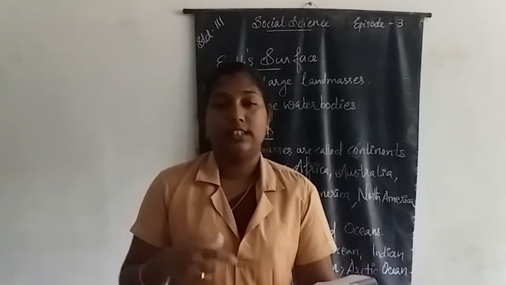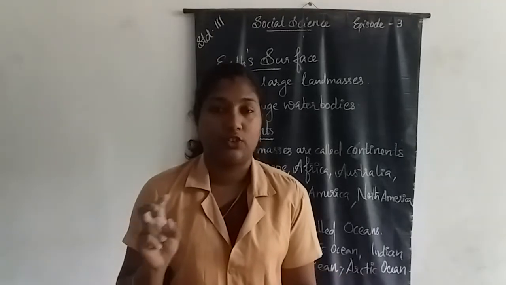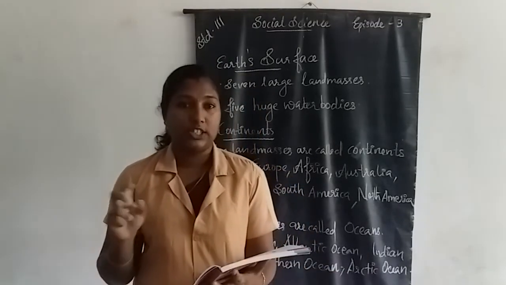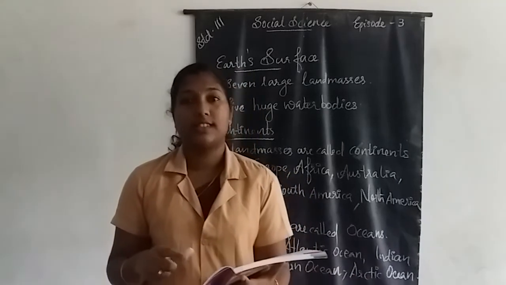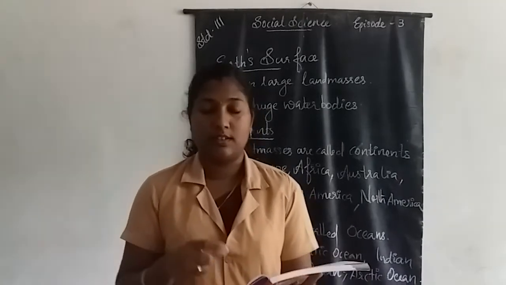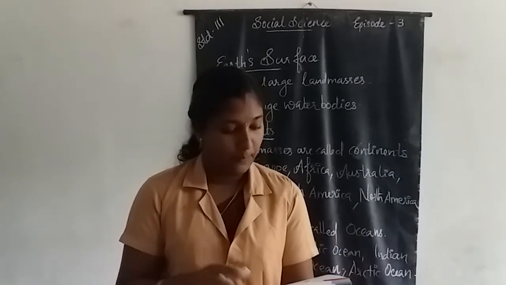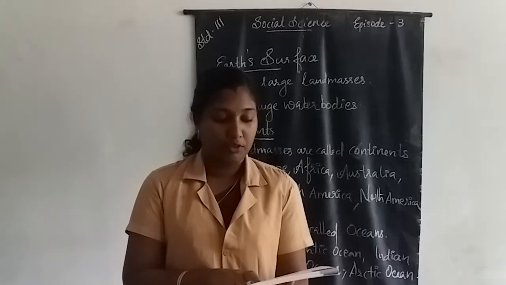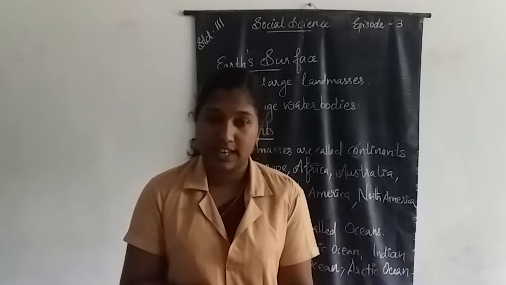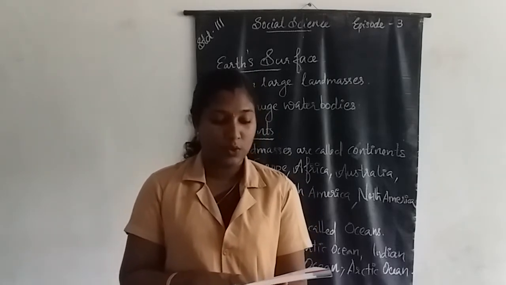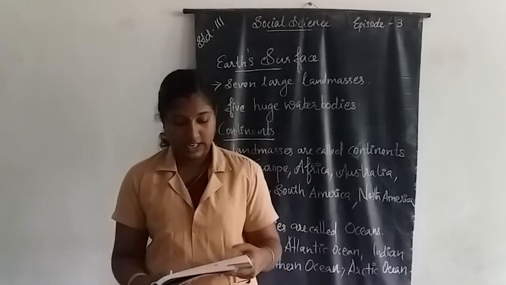We learned two types of movements of Earth: rotation and revolution. Rotation makes day and night. For one revolution, 1 year is taken. So days and nights are caused by rotation, revolution, circulation, none of these. Days and nights are caused by rotation.